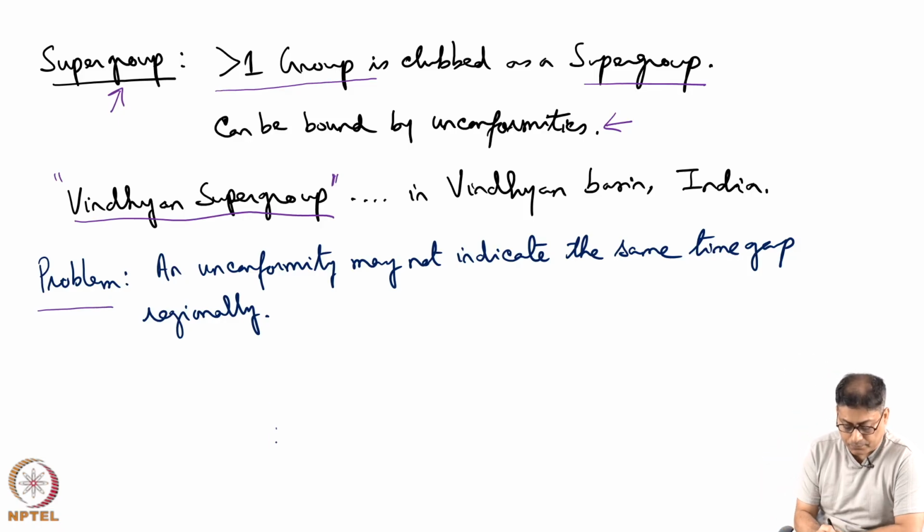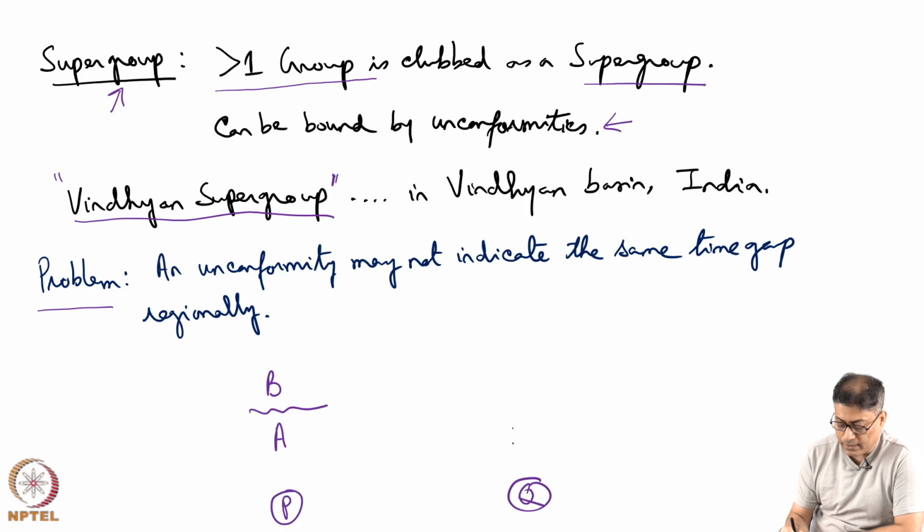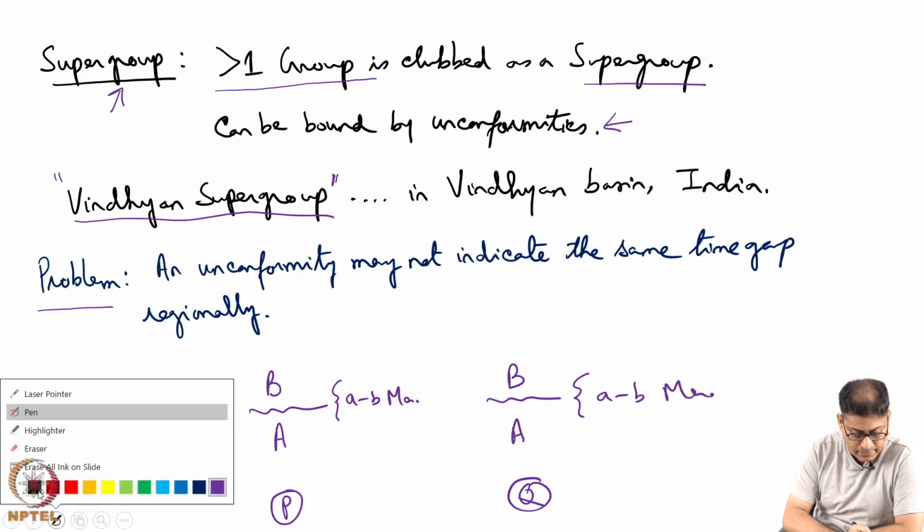Suppose at one place, location P, there is lithology A, then an unconformity, and lithology B, and many kilometers away at location Q I am finding A, the unconformity and B. So, we are tempted to think that the time gap over here, let us say A to B million years, will also be the case here, but this is even debated.